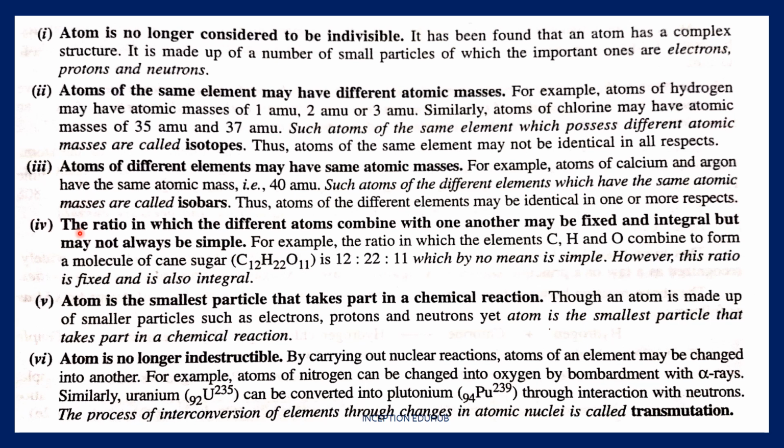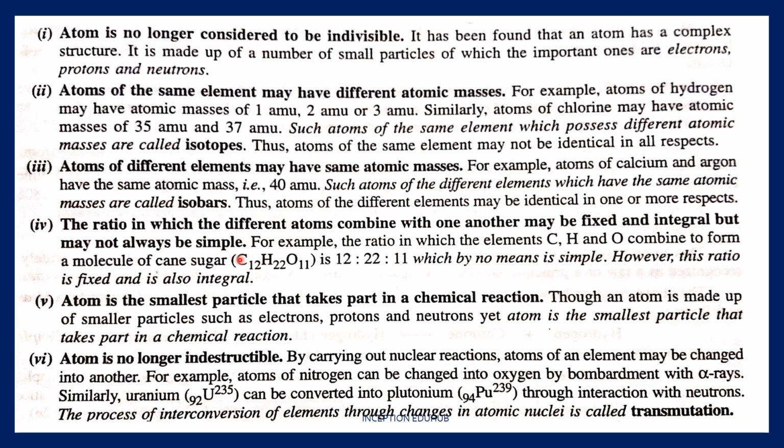The ratio in which the different atoms combine with one another may be fixed and integral, but they may not always be simple. Sometimes the ratios in which elements combine are not very clear. Sometimes they even react in fractions, which we cannot explain, but it is just happening and we have to accept it that way.